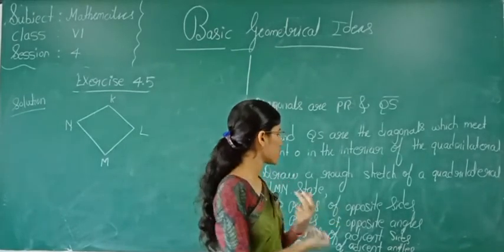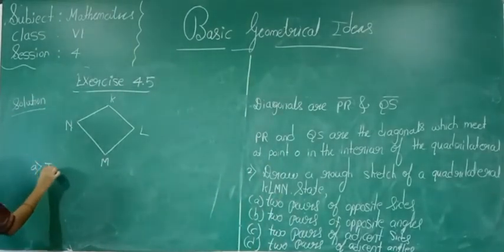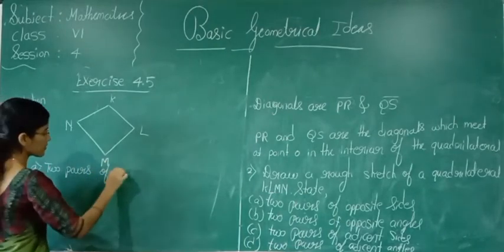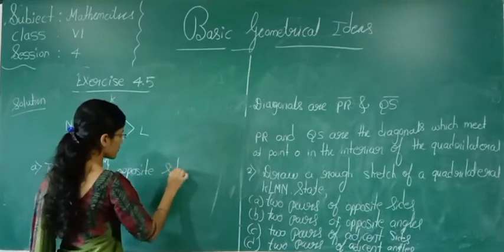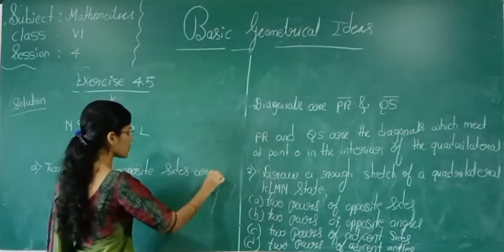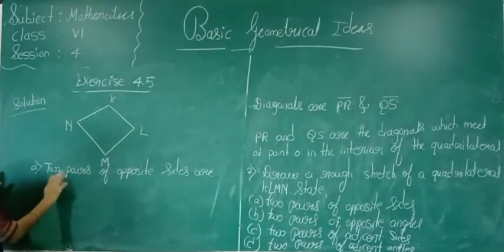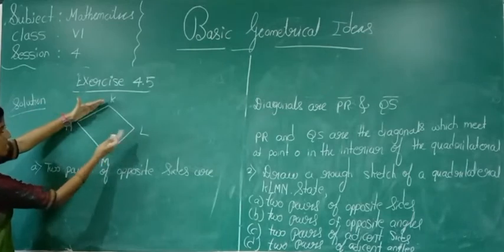State two pairs of opposite sides. Tell me, which are the two pairs of opposite sides here? KN and LM.